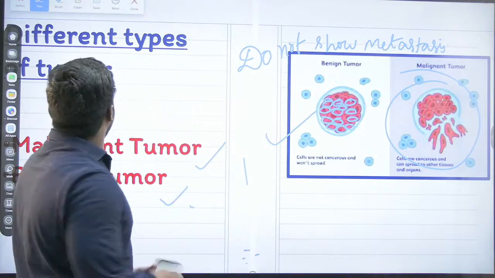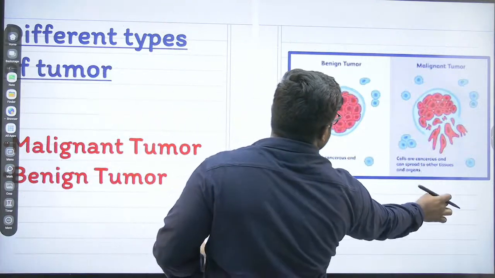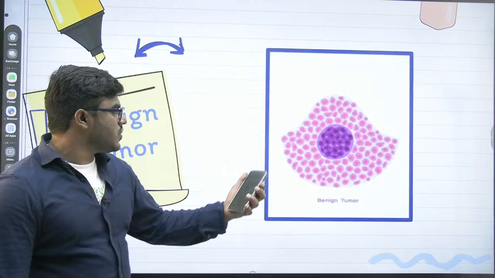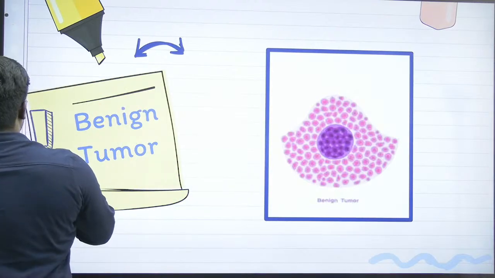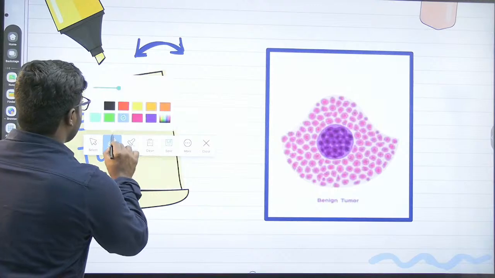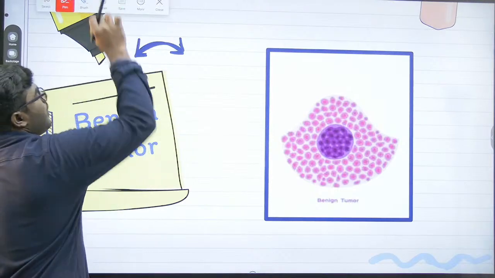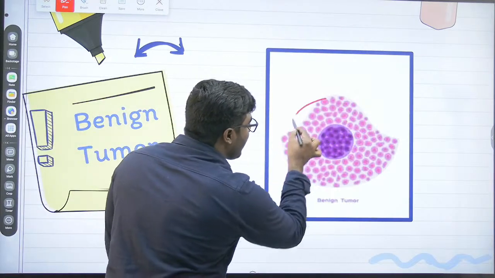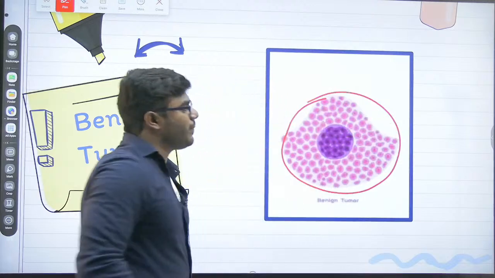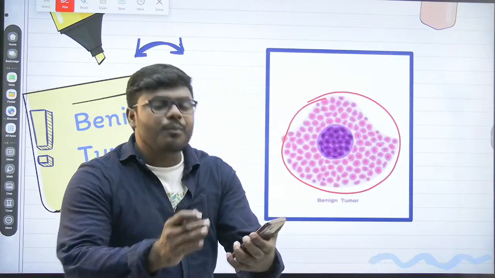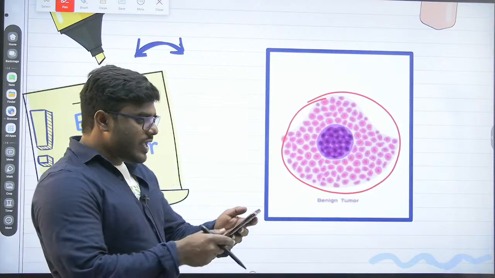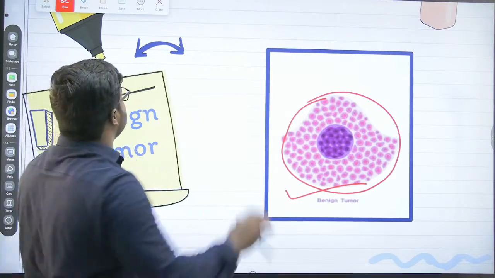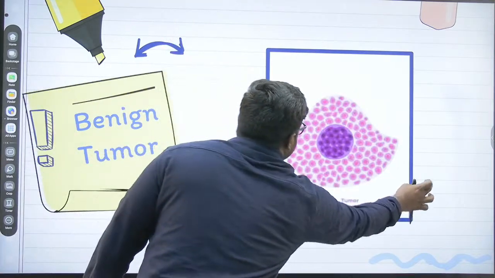Okay. Let's understand the major differences between the normal and cancer. See, all of you can see this picture. It will explain very beautifully here why I called it a benign tumor, as non-cancerous. Everyone look into this beautiful picture. You can see all the cells are arranged in a group. Correct? All the cells are clumped together. That's the only reason I am calling it a benign tumor. There is no other difference at all when compared to the normal cell.